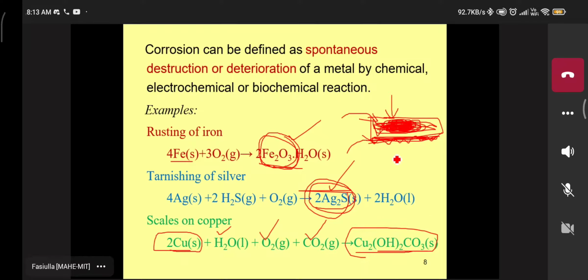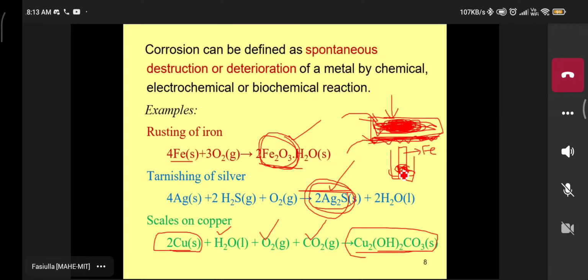For example, assume this is a beaker, and in it I'm taking an acid, sulfuric acid or nitric acid or concentrated acid. Assume this is a piece of active metal; as an example I'm taking iron. Please listen here. Understood? So the part of this metal is inserted into the given acid or bases. Then wet corrosion: the part of the metal dipped into the solution very easily starts corrosion. We can say that is wet corrosion.